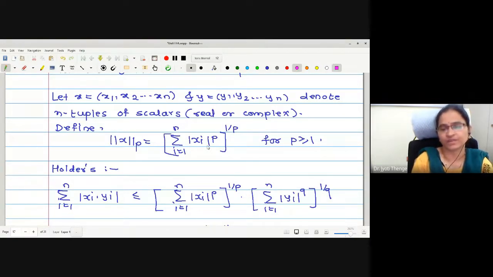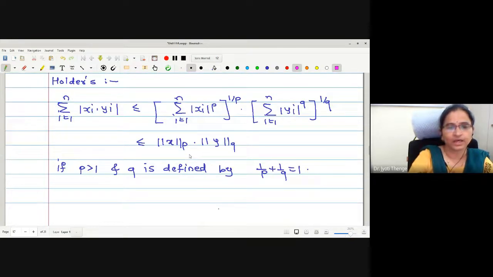Infinite norms can be defined, for p greater than or equal to 1, taking p a positive integer. Out of those infinite norms, our distance formula, that is the shortest distance, coincides with one of the norms. That is, this distance formula itself is one of the norms acting on the n-dimensional real and complex space. That we wanted to prove actually.